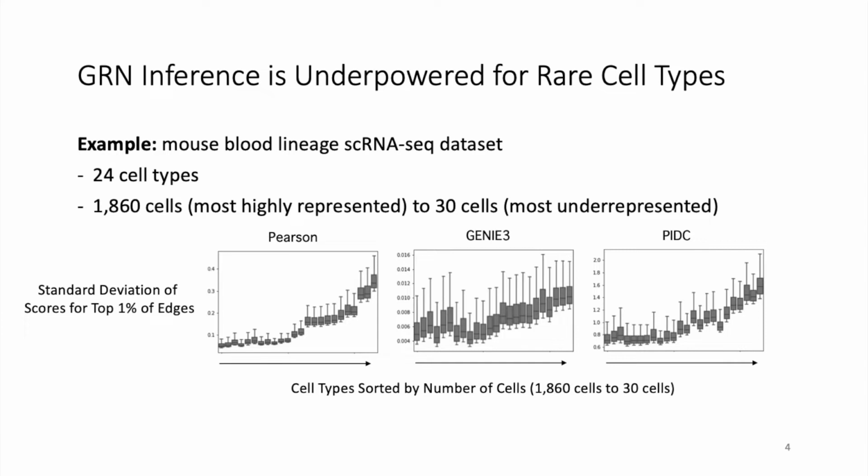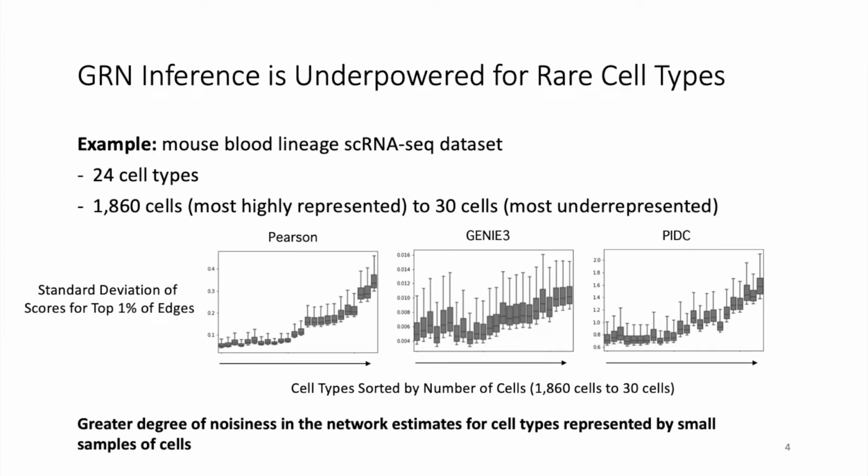approaches by calculating the standard deviation of each edge's score when applying these network inference approaches on several bootstrap samples of cells for each cell type. In this box plot, we've plotted the standard deviations for the top 1% of edges for each cell type, ranking the cell types by the number of cells that make up each cell type. We can see from this plot that across the three different network inference algorithms, as the number of cells decrease for a given cell type, the standard deviation increases, indicating a greater degree of noisiness in the network estimates for cell types represented by small samples of cells.